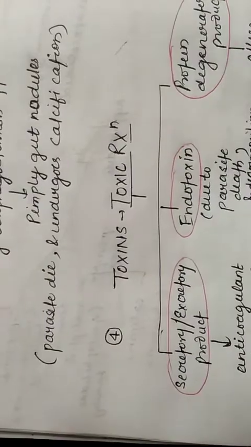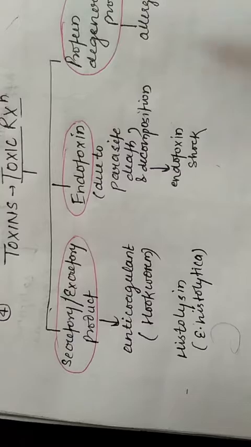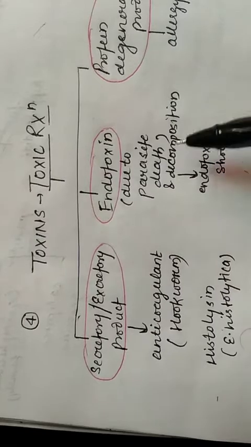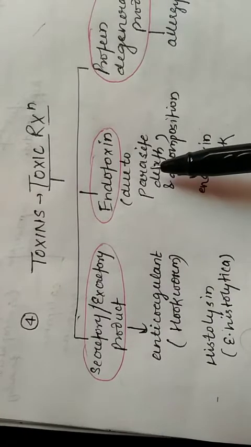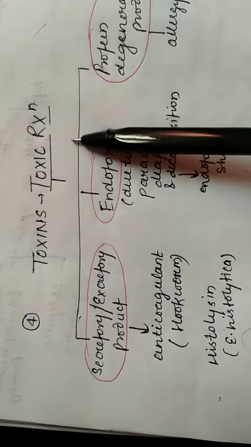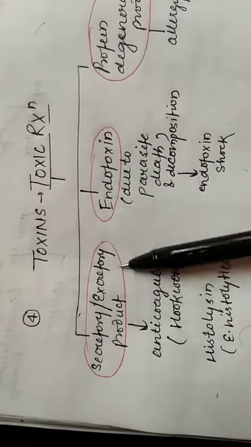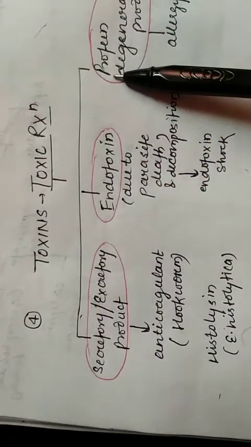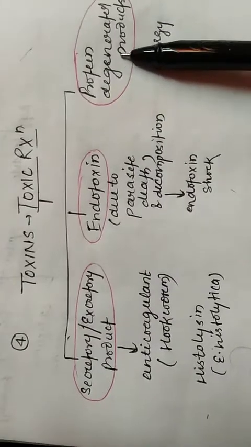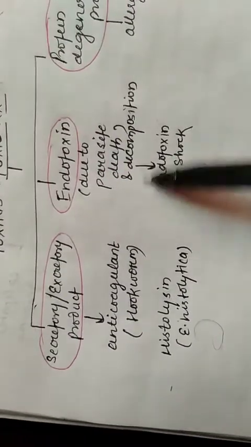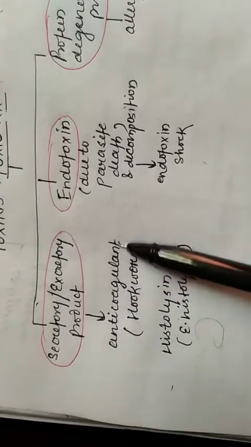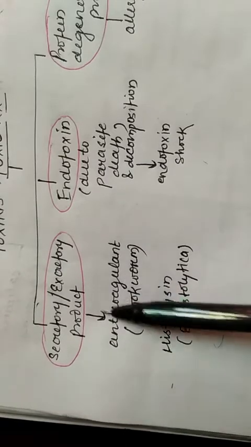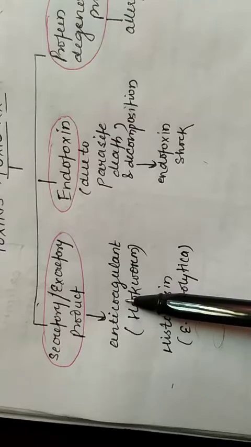The last is the toxic tissue reaction. It is all clear that these are all interrelated. Once again, I am saying that these reactions are interrelated. This toxic reaction is caused by the secretory or excretory products of the parasite, the endotoxin, and the protein degenerated products of the parasites. The secretory or excretory products include the anticoagulant secreted by the hookworms in the body, which is disseminated in the surrounding tissue or in the blood or in the circulation.